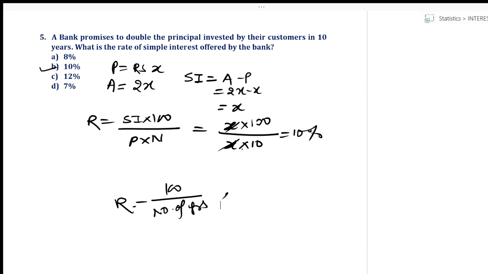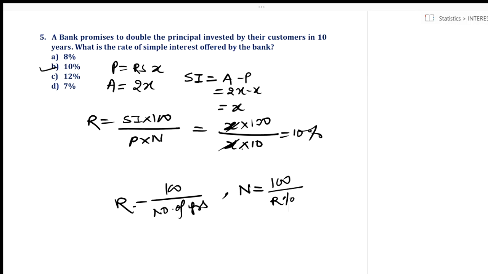Similarly, if I have been asked to find out the number of years in which a sum will get doubled at a certain rate of interest, I repeat, please understand, in how many years will a certain sum be doubled at a certain rate of interest, in that particular case, I can calculate my answer just in one line. N is equal to 100 upon R%. Clear? So this is the way.